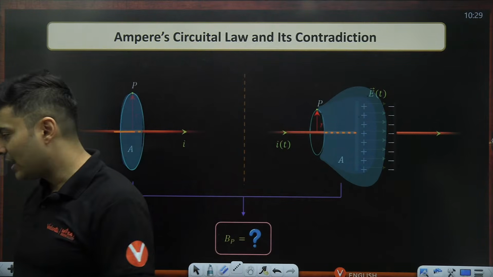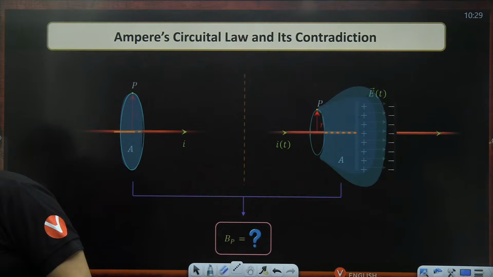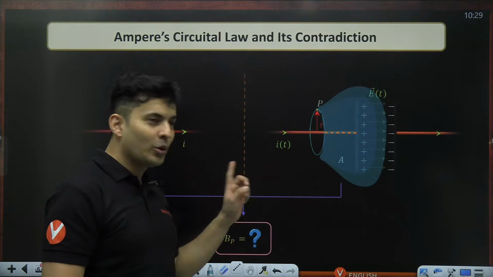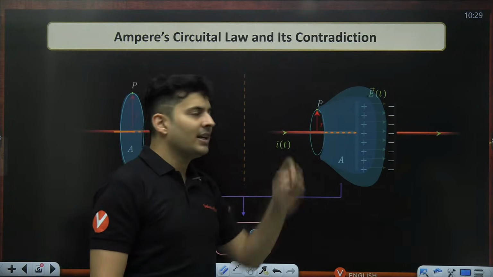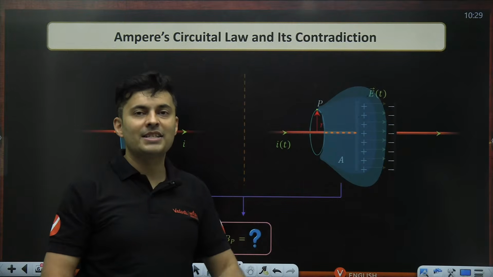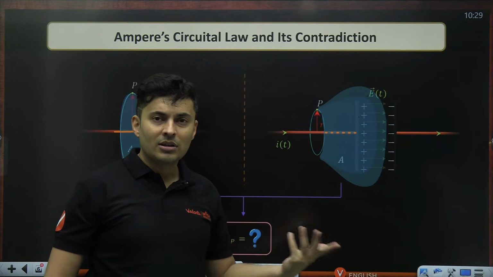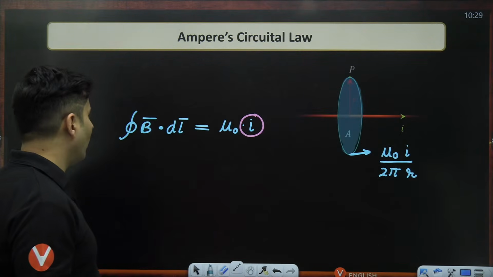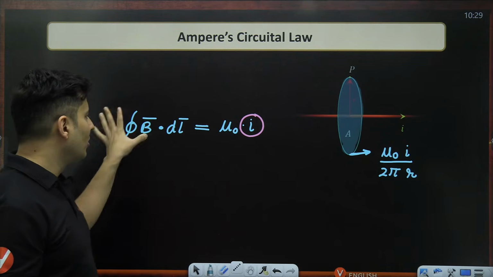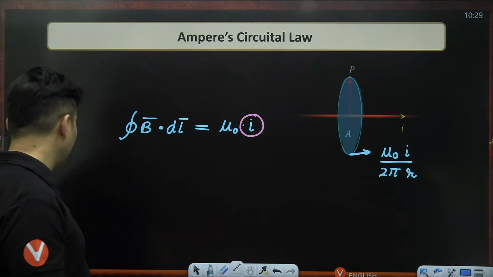How many of you are able to see it? Let me know quickly in the chat box. Yes or no? Very good. So then the question arises, what is the current which is piercing? The answer is nothing. So if there is no current piercing, the right hand side of Ampere's loop law, the current, will be 0, RHS will be 0, and the magnetic field will be 0.